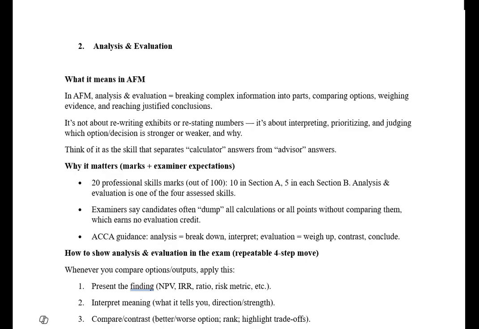So you will explain what you have done, then you will get these marks. The examiner says that students often dump all calculations or all points without comparing them, which earns no evaluation credit. So the ACCA guideline is break down, interpret, evaluate, contrast, weigh up, and conclude what you have done.